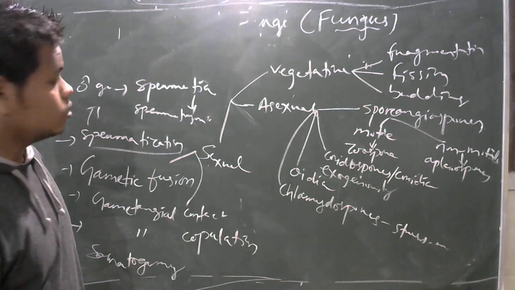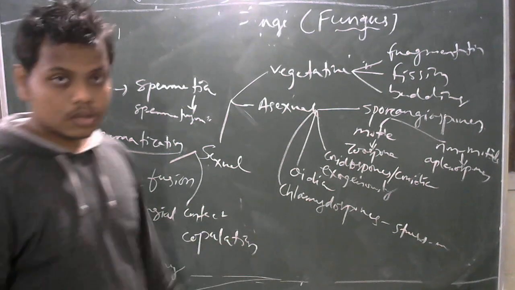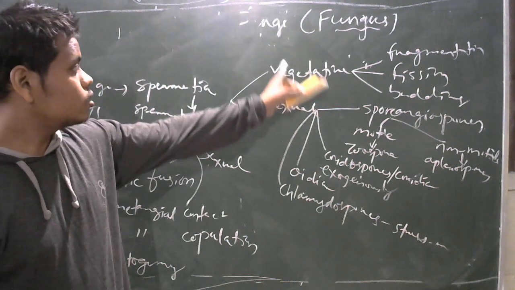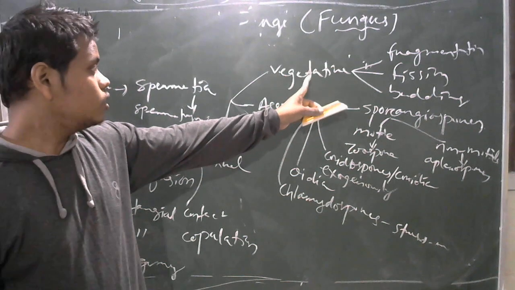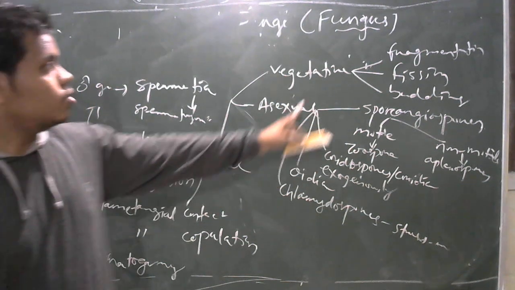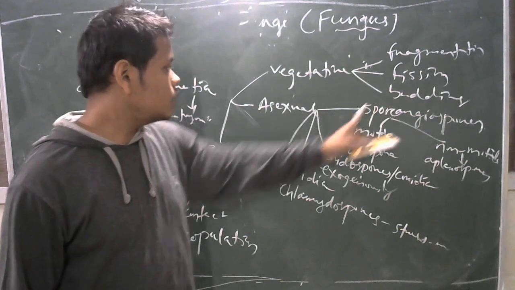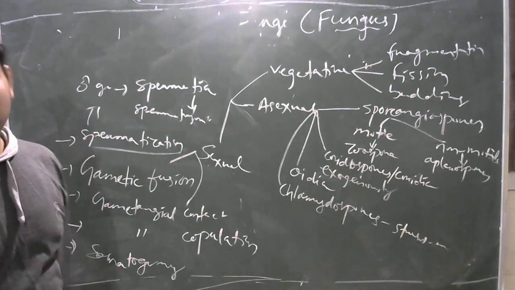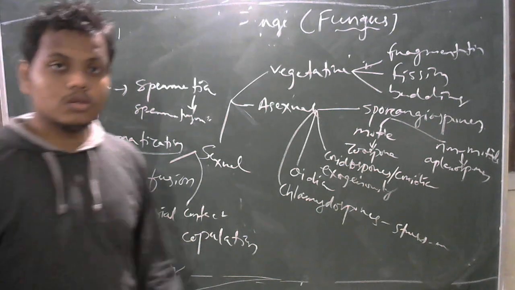So this much is the introduction and general characters of fungi. In reproduction, in the last point, we discussed vegetative, asexual and sexual reproduction. Vegetative by means of fragmentation, fission, budding; asexual by various types of spores; and sexual reproduction by various types of methods. Okay, so this much in this video.